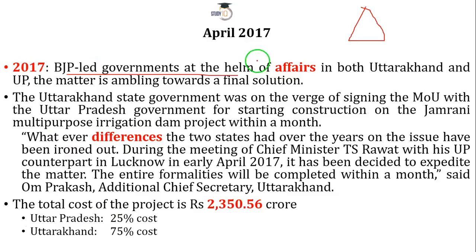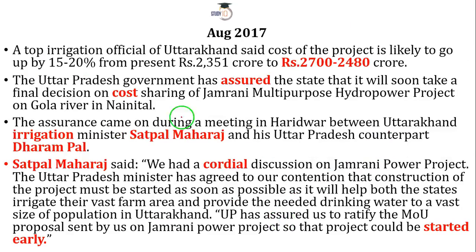So in April 2017, both Chief Ministers met each other. There was a meeting between them, and it was decided to give a green signal to this project as soon as possible. As per the inception plan, 25% was to come from the treasury of Uttar Pradesh and 75% from Uttarakhand. But this is going to change because the officials say the cost may go up a little bit. Here it should be 8, right?